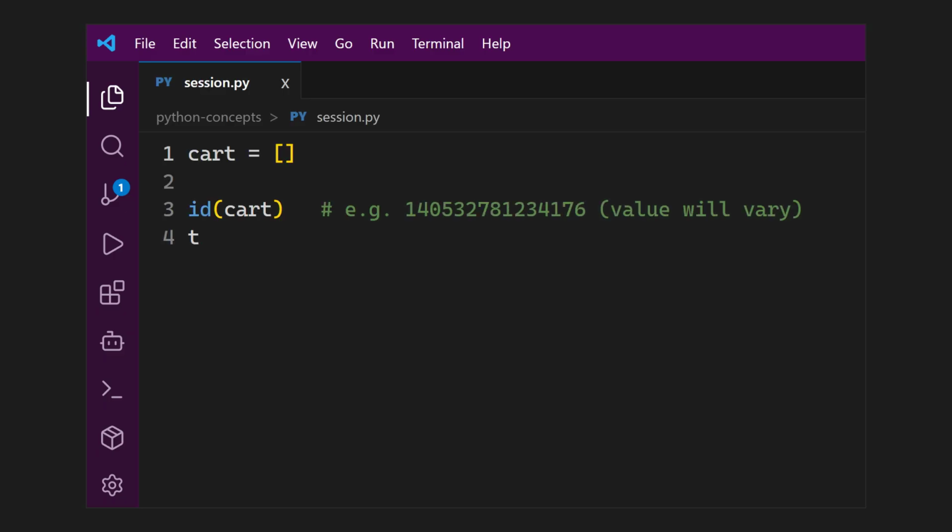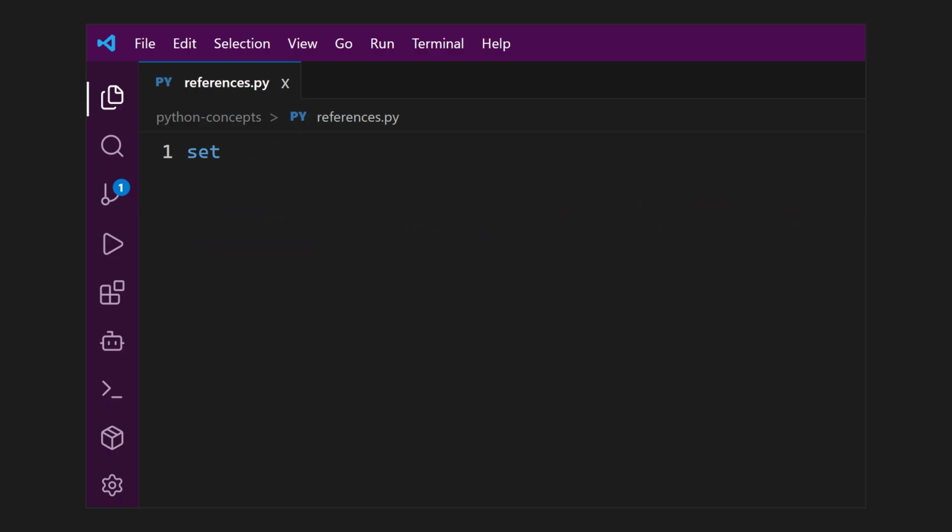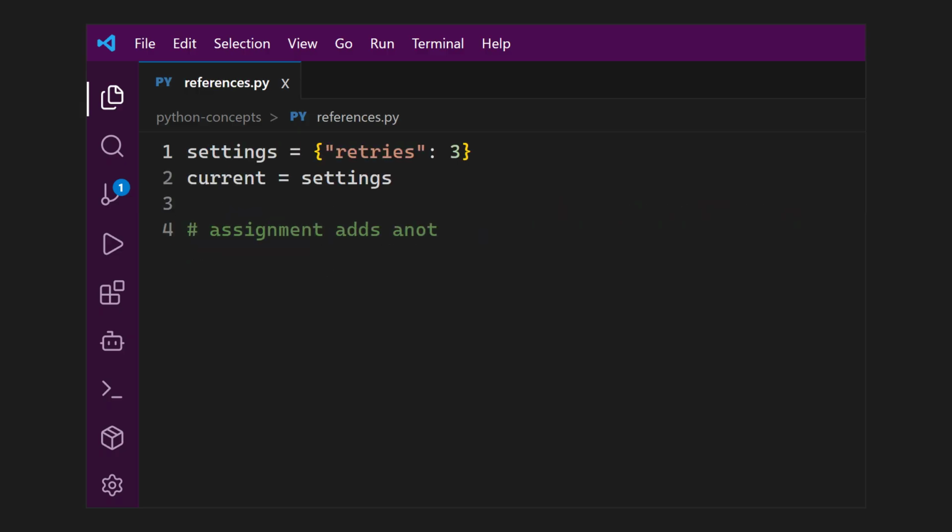This video is about 10 Python concepts that fix some misunderstandings. I will start simple and then move on to more complex stuff. The first concept is that a Python name refers to an object. The object has an identity, a type, and a value. Assignment makes a name refer to an object. It does not automatically copy that object.